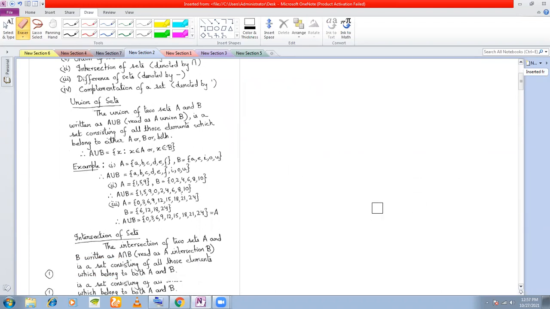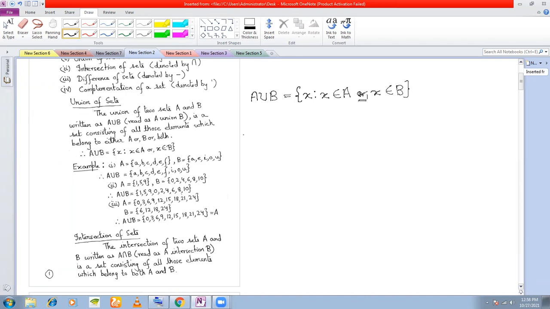union of sets. You can go through the formal definition. The union of 2 sets A and B is denoted by A union B. This U is read as union. It is defined, in set builder notation, as all the elements X such that X is in A or X is in B. So here the keyword is OR. That is what you must remember.